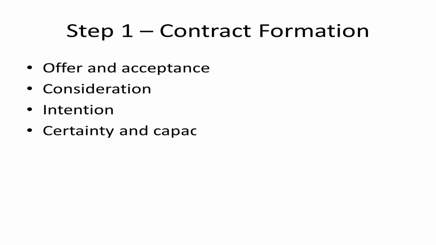Always begin by asking whether a valid contract exists. Examine each element separately and explain your reasoning. If an essential element is missing, explain why that prevents a binding agreement.